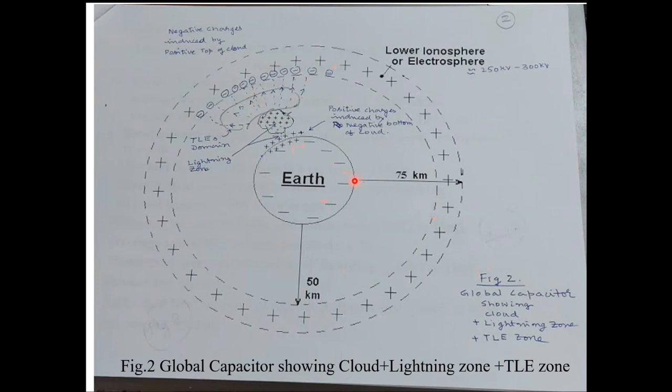Sometimes there can be more fluctuations. Area-wise, there can be fluctuations. It may be more here, it may be less here. All these are statistical. Similarly, Earth will have negative charge. The charge density may be varying from point to point. We have soil, we have mountains with ice, we have seas. So everywhere there can be variations. We can give the typical characteristics of these global capacitors a little later.